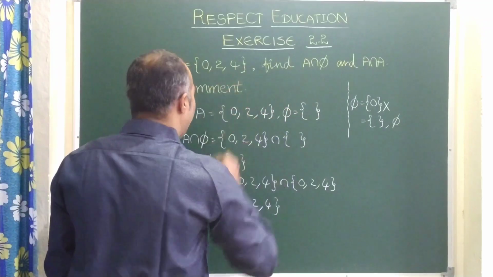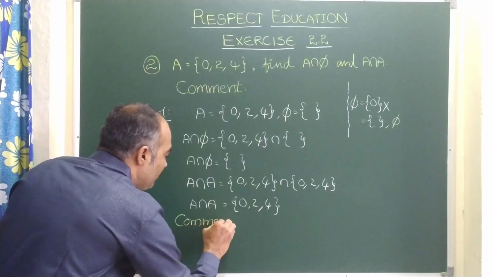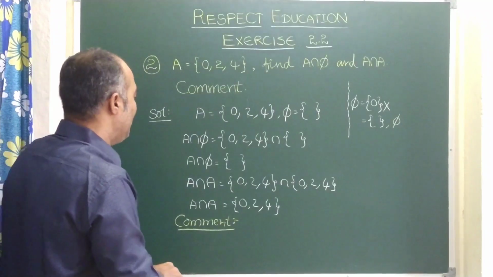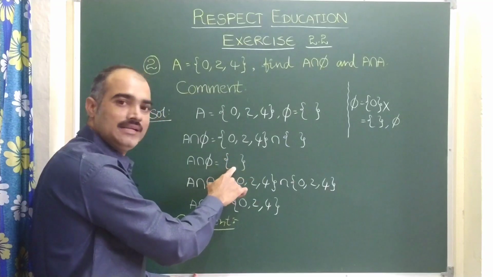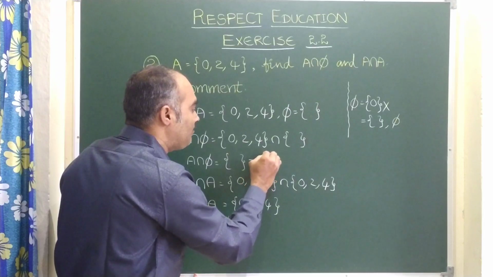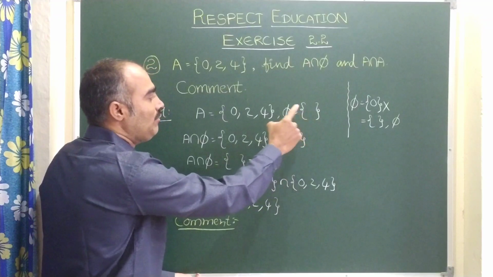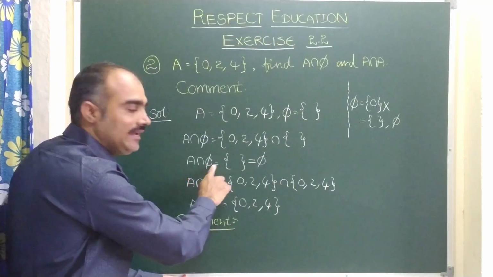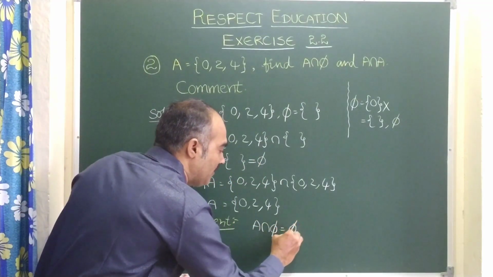Now the thing is the comment. Let us see what is this comment. When you find A intersection phi, you got nothing. This nothing is called the null set and can be written as phi. Are you following me, children? This is a null set, an empty set. It can be represented by phi. So the first comment is A intersection phi is always phi.